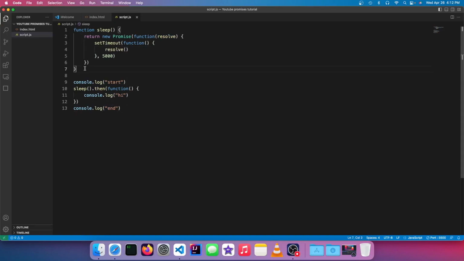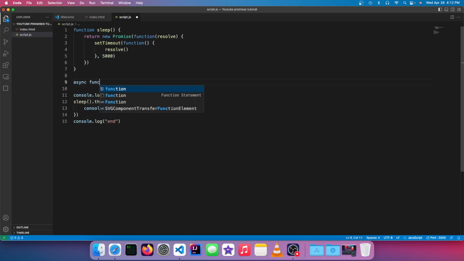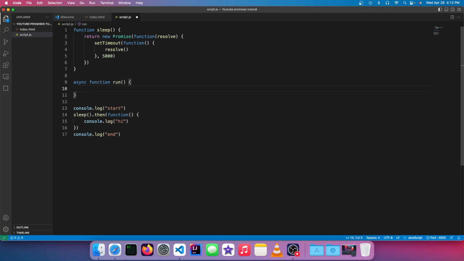So because await is only valid in async functions, we're gonna have to make a new function called async function run. Now you can use an anonymous async function, but this just seems easier and simpler.